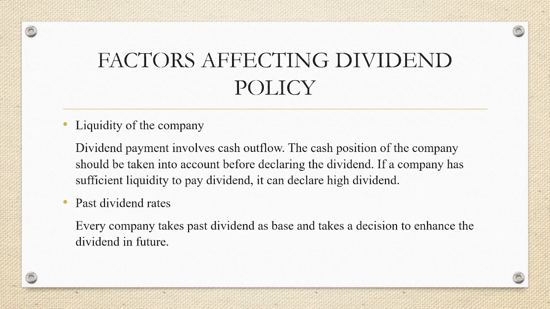The liquidity of the company is another aspect affecting the dividend policy. That is, the dividend payment involves cash outflows. Now, in order to pay the dividend, the company requires cash, and the availability of cash resources within the company will be an important factor in determining the dividend payment. It does not mean that the company should only be in a profitable situation. The company should have enough cash at hand in order to declare or pay the dividend. So, if the company has sufficient liquidity to pay the dividend, it can declare high dividend.